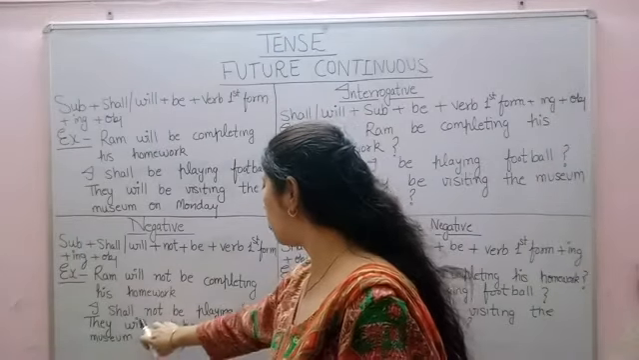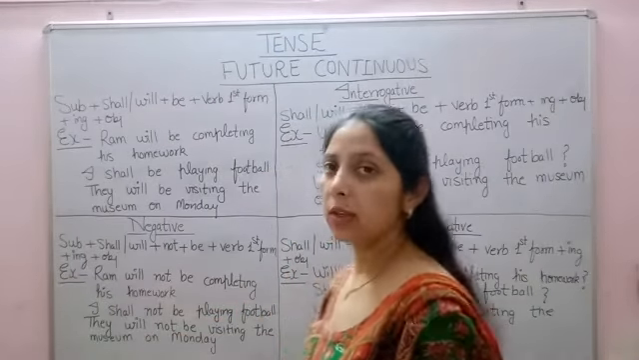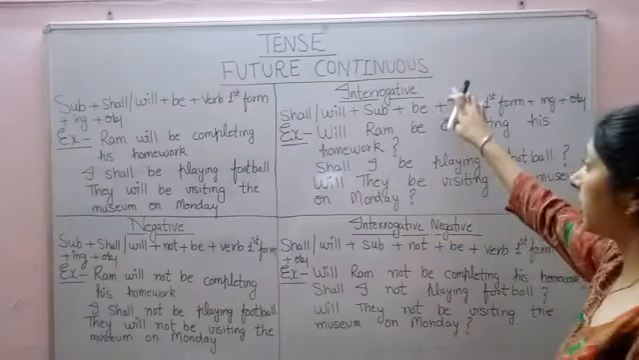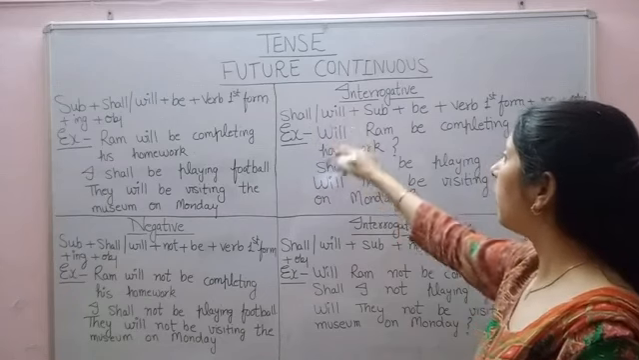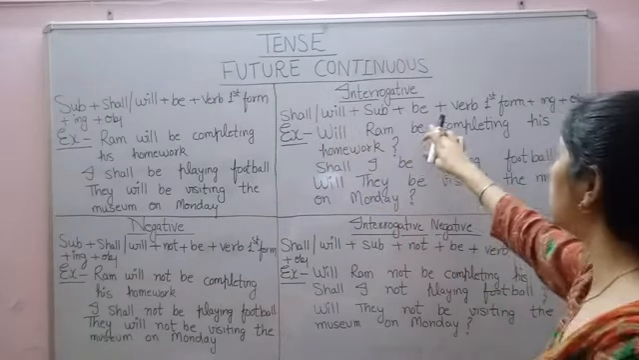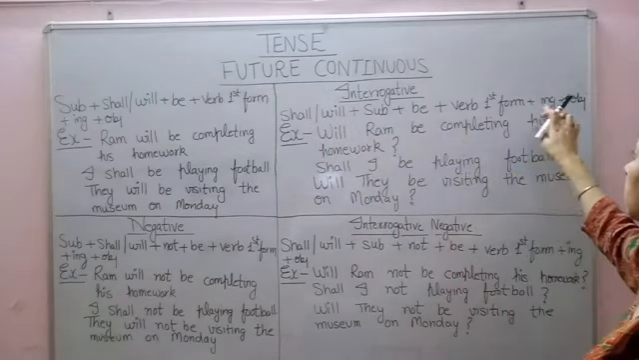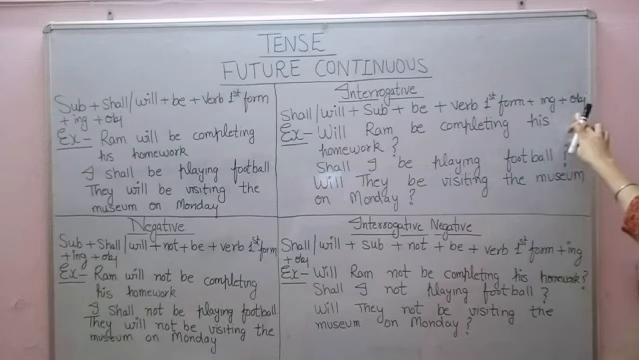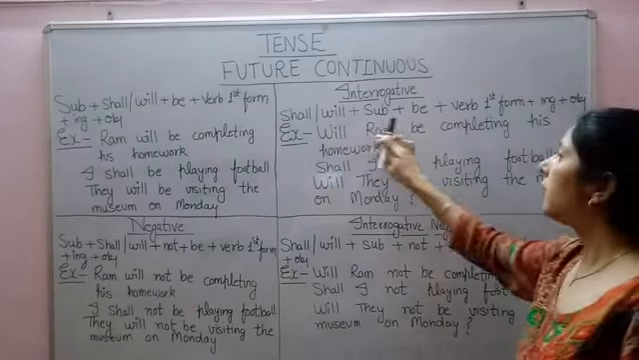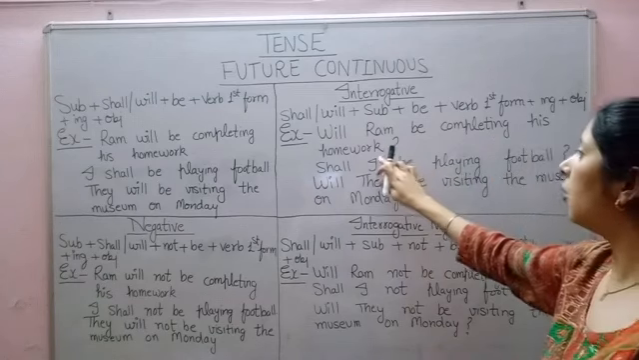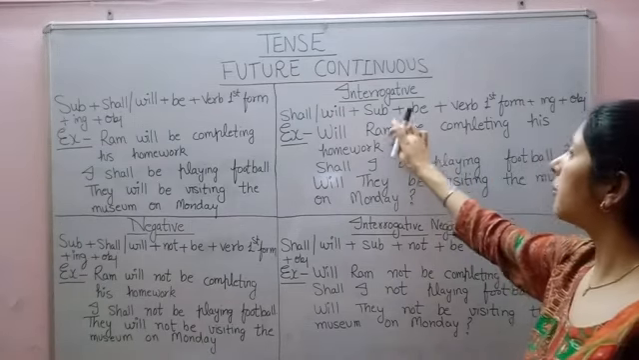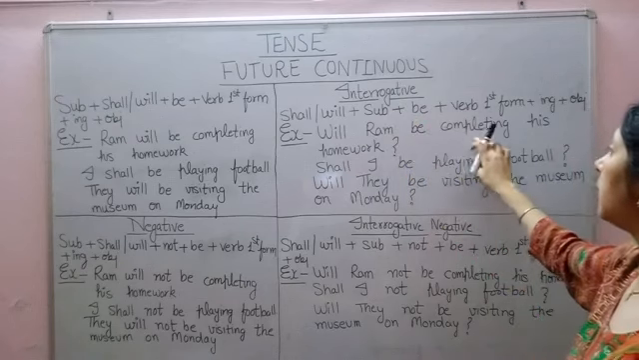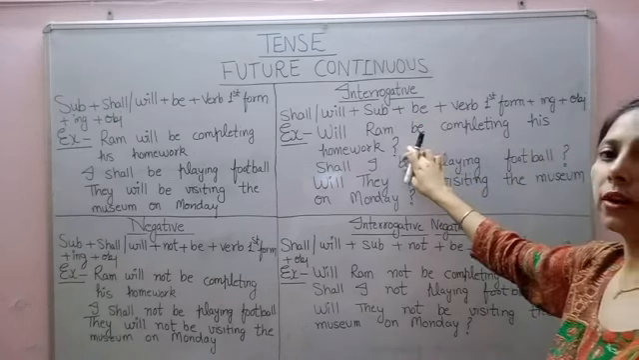So after will, not. Now move to interrogative sentences. The format is first shall or will, then subject, then be, then verb first form, then ing, and then object. For example, will Ram be completing his homework? And question mark. Will as it is, Ram is the subject, be completing, his homework, object.